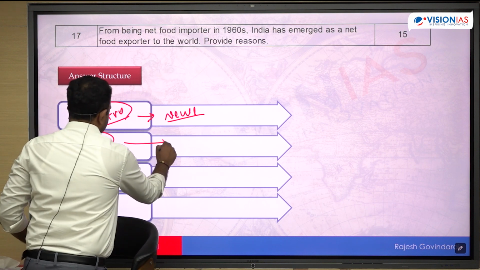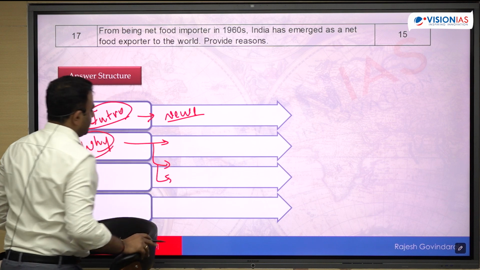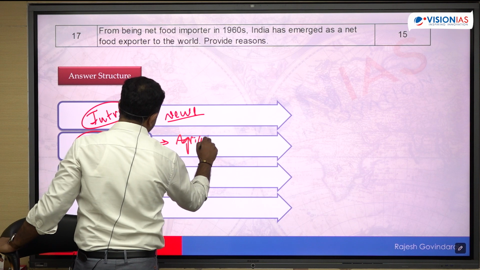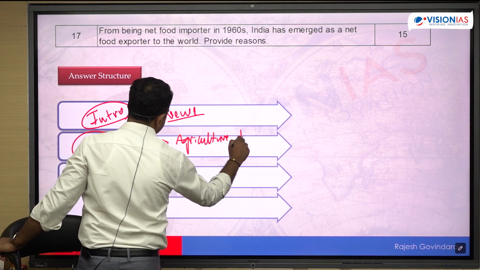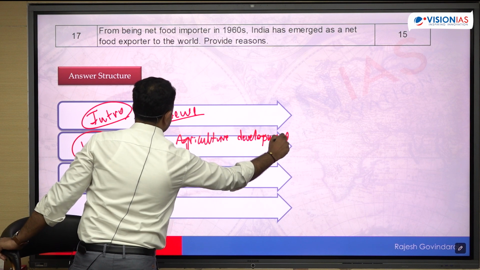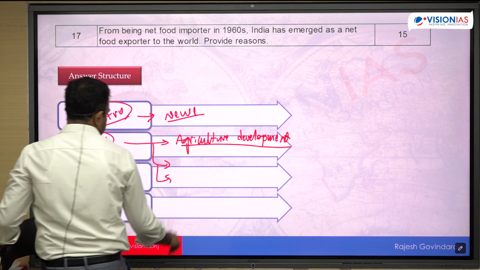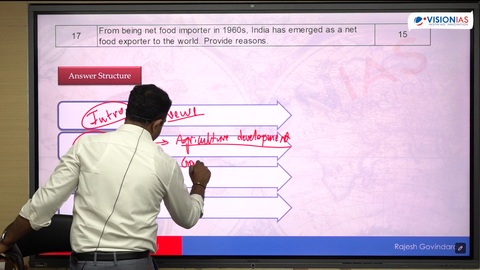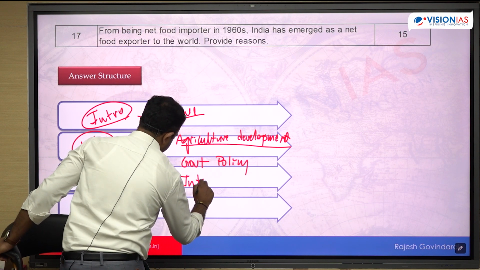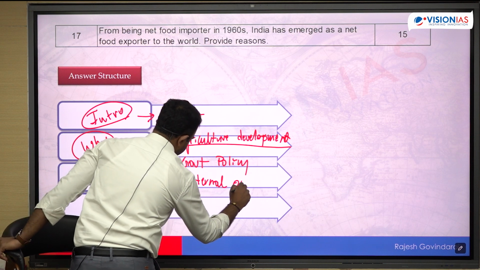The reasons are of multiple types. We can divide them into three categories. One is overall agriculture development. The second, government policy. Third, international cooperation.